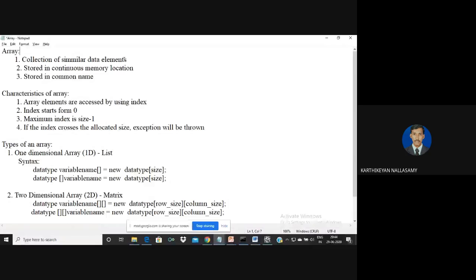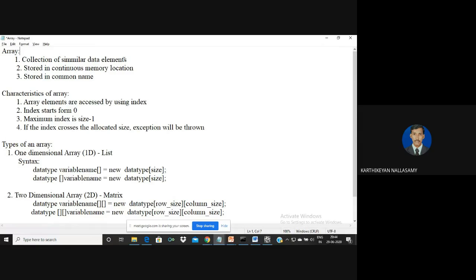Also, keep in mind that Python supports both negative indexing as well as positive indexing, but C, C++, and Java support only positive indexing. And there are different types of array: one-dimensional array, two-dimensional array, and multi-dimensional array.